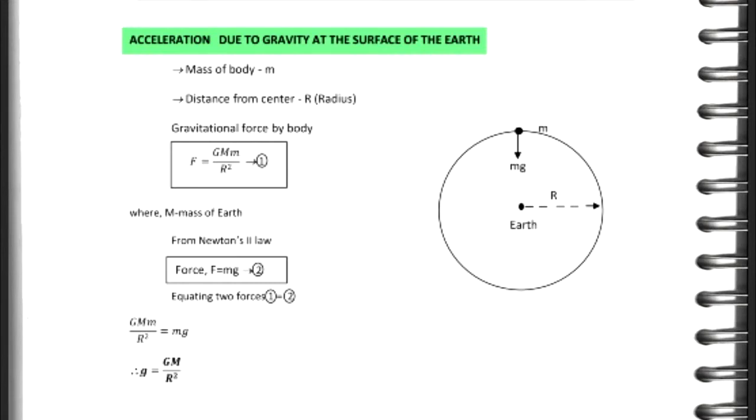From Newton's second law, force F equal to mg, which is equation number 2. Equating the two forces, 1 equal to 2, G capital M small m by capital R square equal to small m small g. Hence, g equal to GM by R square.